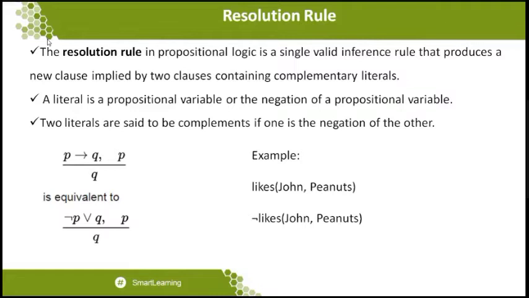Okay. See, whenever you come to the resolution, there is some kind of compromise that should be done with the statements. So what is the meaning of this compromise? For example, you can see the statement which I have given at the left hand side. P implies Q, comma P. Therefore, I am going to conclude Q. This is the proof which is available over here. So what kind of proof is available over here? This proof is going to be taken to an equivalent.